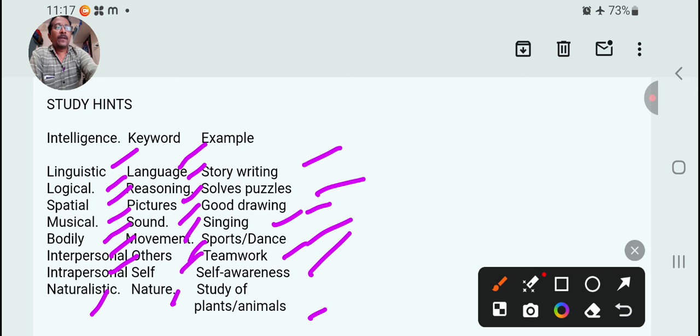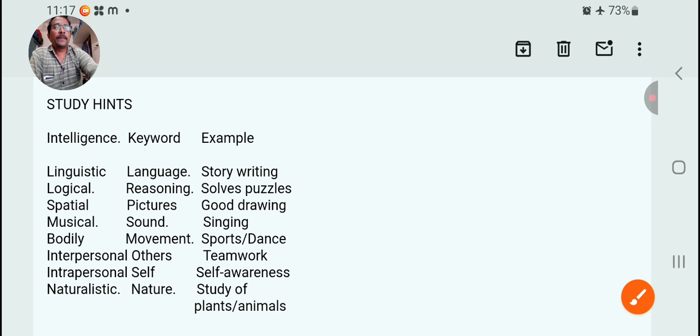These are the study hints about Howard Gardner's theory.